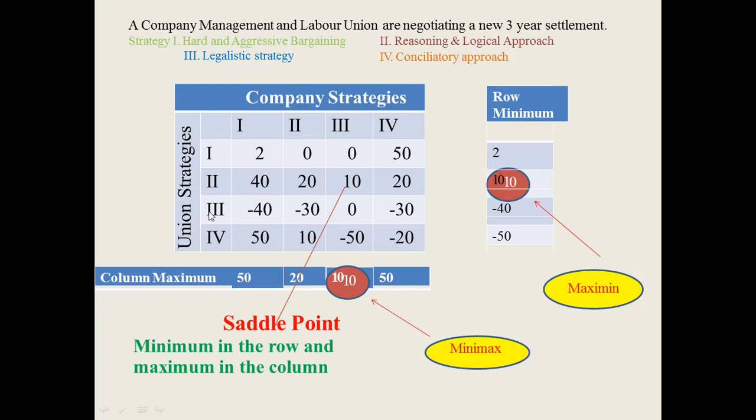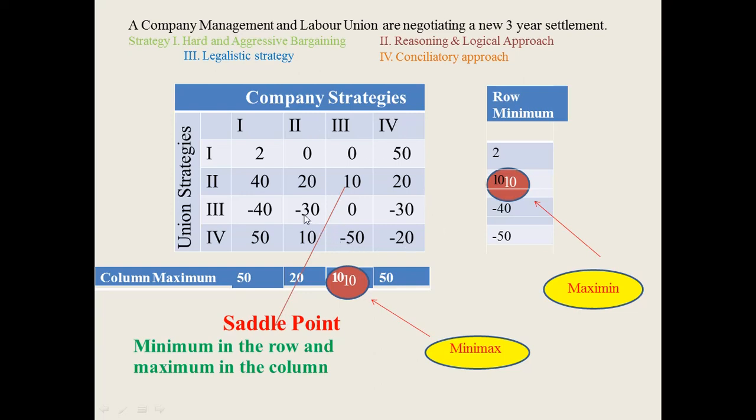So these are being given to us, that is first strategy, second strategy, third strategy and fourth strategy. Similarly, the union also has the same strategies: strategy 1, strategy 2, strategy 3 and strategy 4. Suppose strategy 1 is used by both company management and labor union, then what will be the result? It will be a 2% result, or 2% hike, or 2% profit. So strategy 1 is hard and aggressive bargaining. Similarly, these are the payoffs given for every strategy.